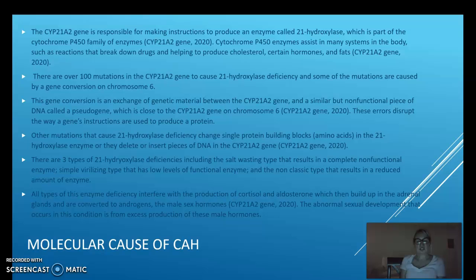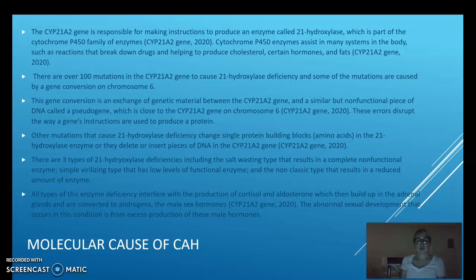This gene conversion is an exchange of genetic material between the CYP21A2 gene and a similar but non-functional piece of DNA called a pseudogene, which is close to the CYP21A2 gene on chromosome 6. These errors disrupt the way a gene's instructions are used to produce a protein. Other mutations that cause 21-hydroxylase deficiency change single protein building blocks, or amino acids, in the 21-hydroxylase enzyme, or they delete or insert pieces of DNA in the CYP21A2 gene.